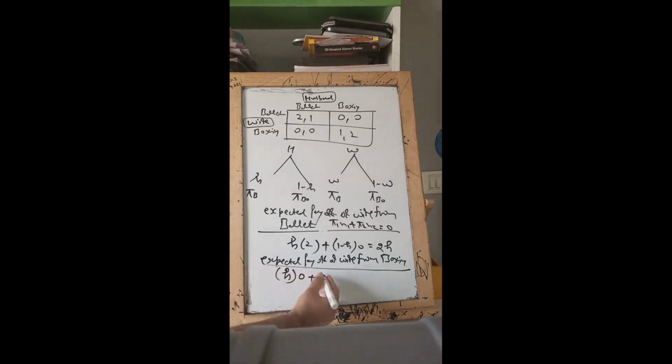If the husband goes to boxing, the probability is 1 minus h, and the wife is going to end up with 1. So guys, solve it and you have this 1 minus h. Now, you need to make the wife indifferent between these two expected payoffs, or these two outcomes. In order to do that, write 2h is equal to 1 minus h, and you have h as 1 by 3. What is the use of this h is equal to 1 by 3? I shall be teaching you that very shortly.